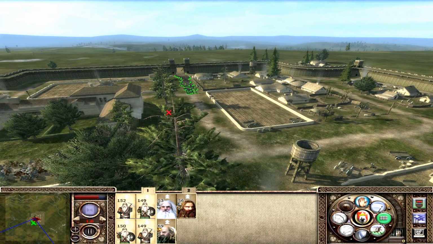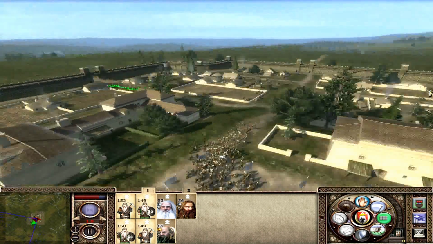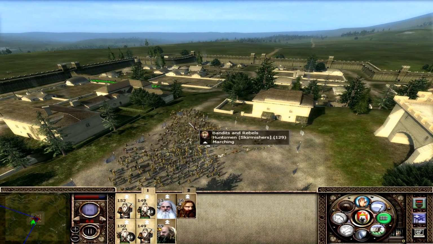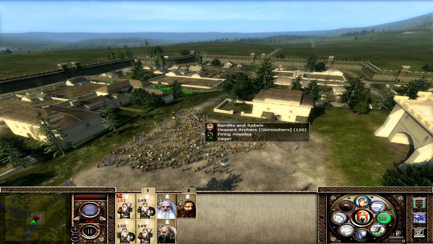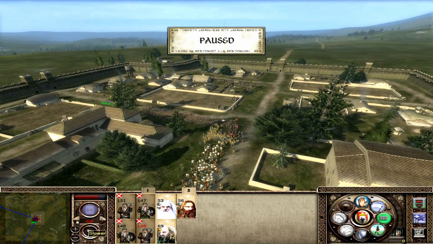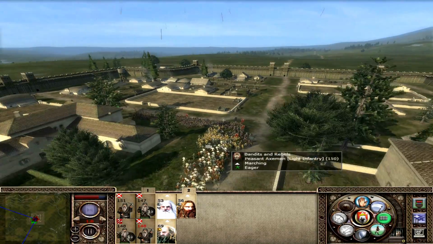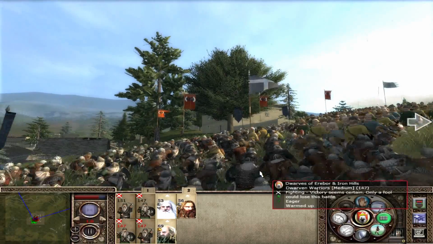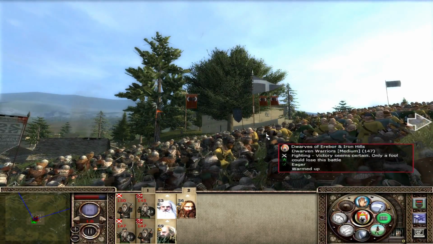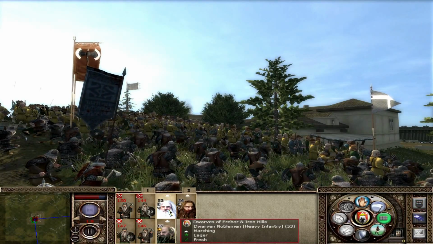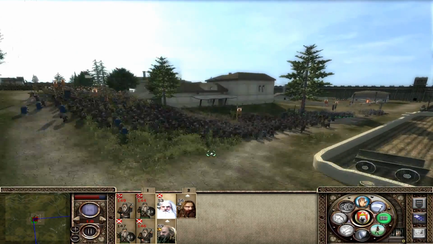Dwarves, where are you going? Come on, dwarves. There's peasant archers to kill. And my generals need to get stuck in as well. Nope. There we go. Go, dwarves, go! The battle is very much in our favour. If we remain true and steadfast, victory will be ours. That's very good to know.